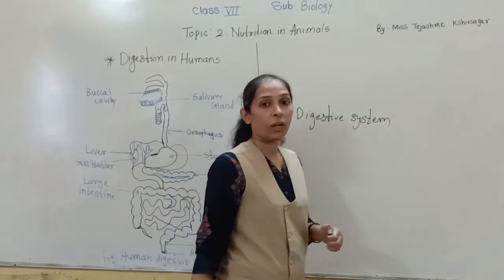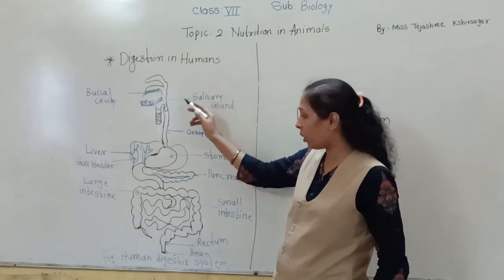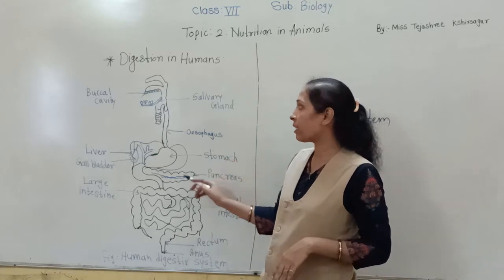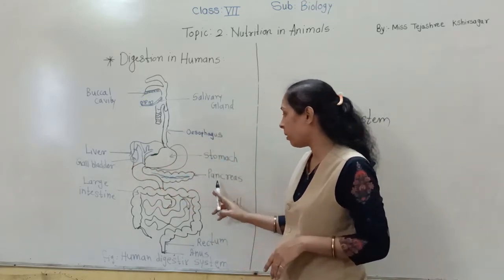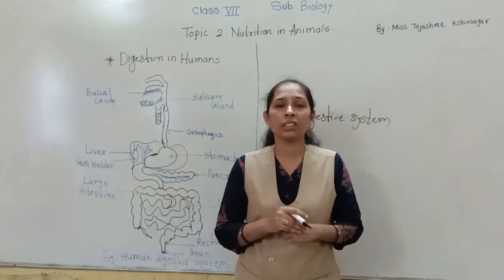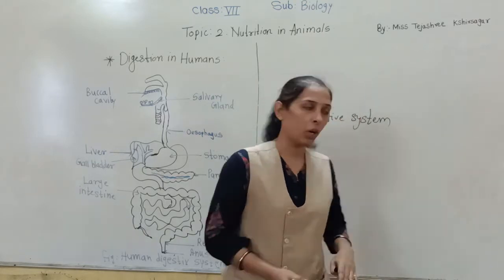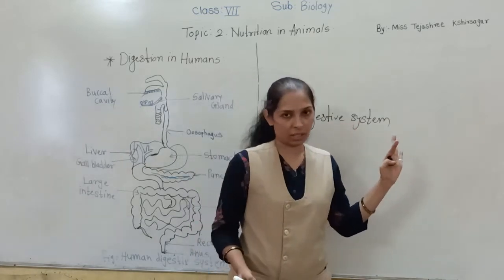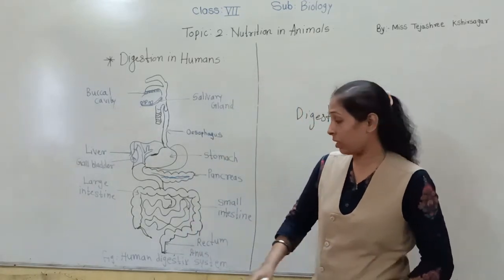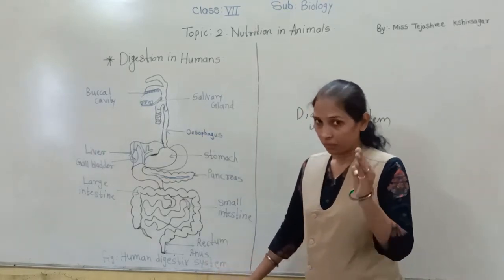This whole alimentary canal, along with the associated glands like salivary gland, liver and pancreas, together form one of the important systems in the human body, that is the digestive system. We are going to see the digestive system in the human being in depth.